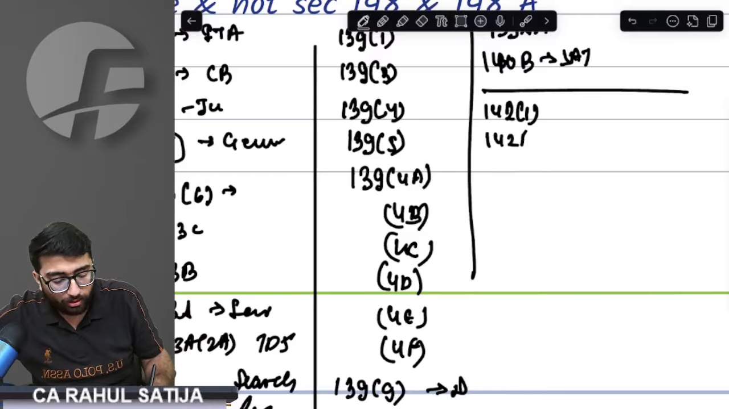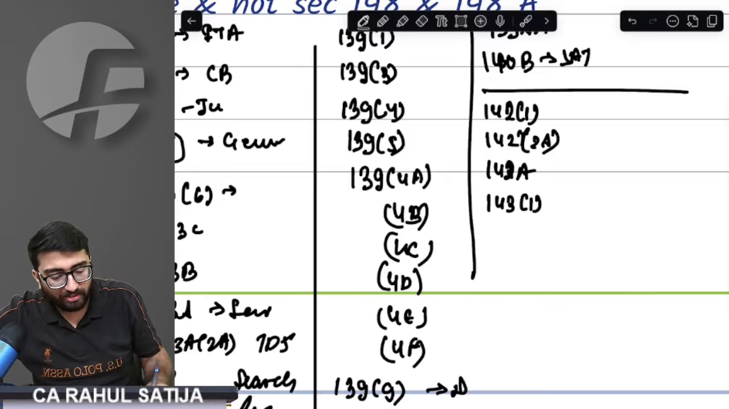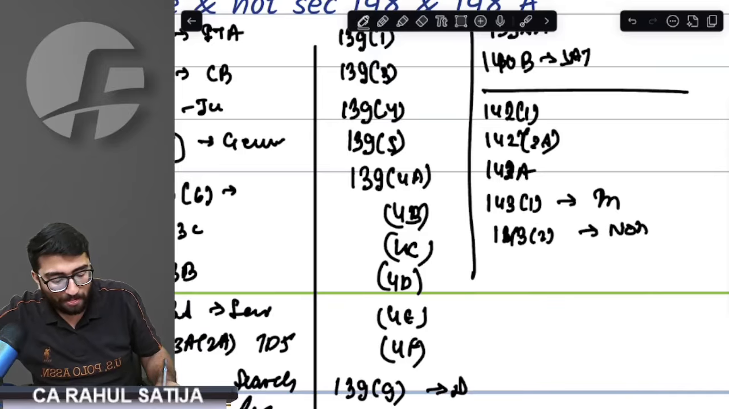Then we came on to 142A. This was special audit. Then we came on to 142A. This was valuation officer reference. Then we came on to 143.1. This was intimation. 143.2 was notice for scrutiny. 143.3 was scrutiny.